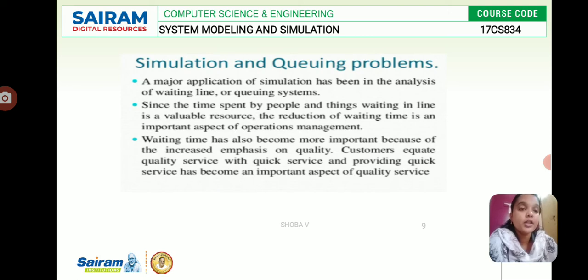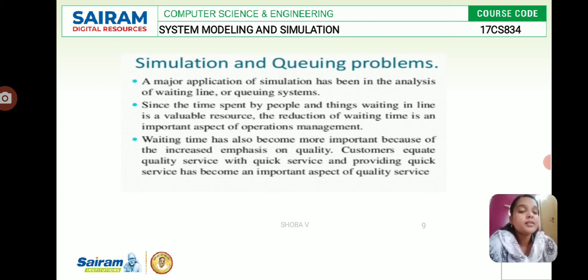Now we have simulation and queuing problems. A major application of simulation has been in the analysis of waiting time or queuing systems. For example, customers arrive at the bank in a random way. Sometimes they may go for some other work instead of waiting in the bank. That totally depends upon the queue discipline and queue behavior. The time spent by people and things waiting in line is a valuable resource, and the reduction of waiting time is an important aspect of operations management. So in simulation we have queuing problems, and how we identify them is totally based on the queuing discipline and its behavior.